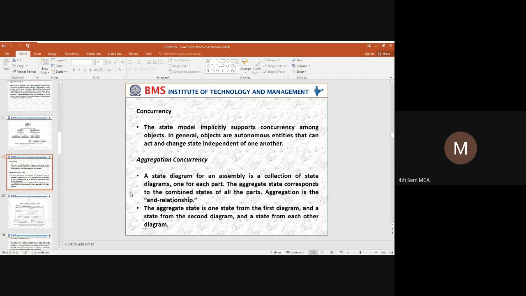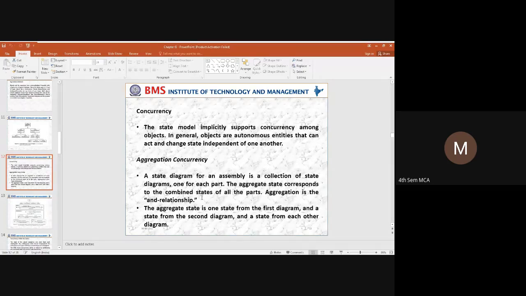The first one is aggregation concurrency. What do you mean by aggregation? We are trying to combine all the different parts to identify them as one particular object, right?